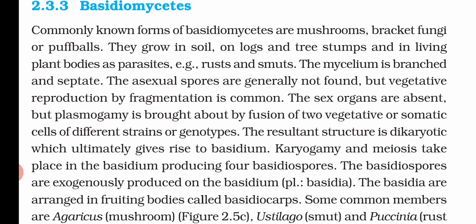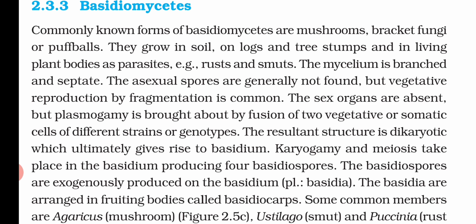That means in one cell you will get two nuclei, which ultimately give rise to the basidium. Now karyogamy and meiosis take place in the basidium, producing four basidiospores. That means after the formation of the basidium, karyogamy occurs, and by meiosis it will produce four basidiospores.